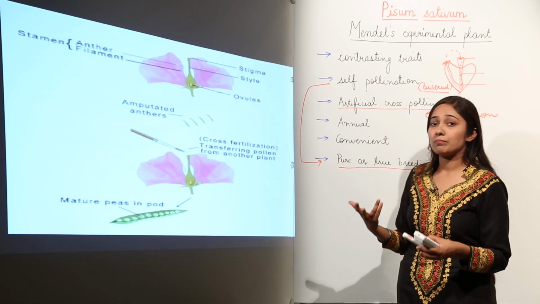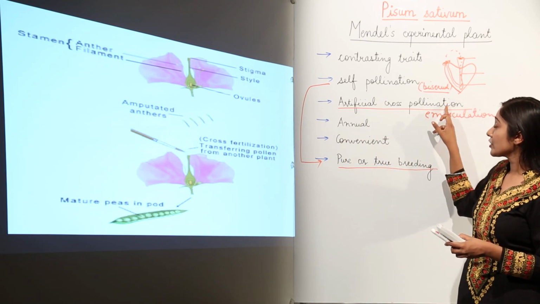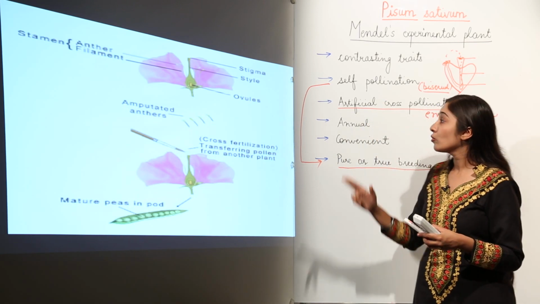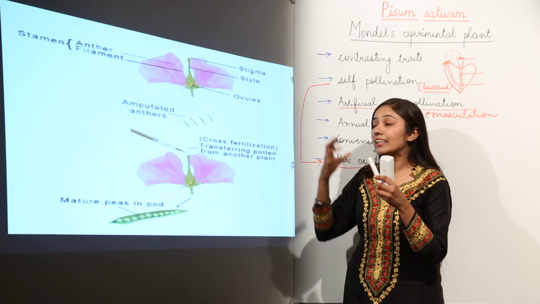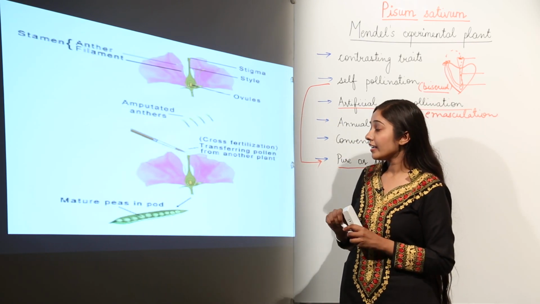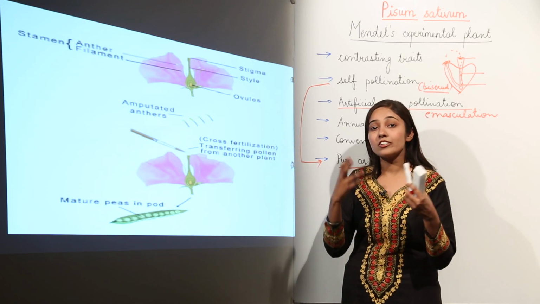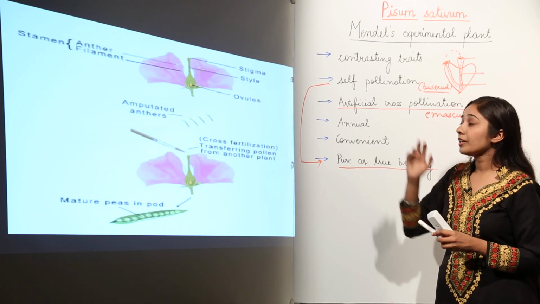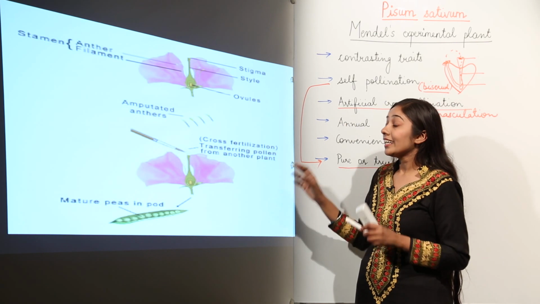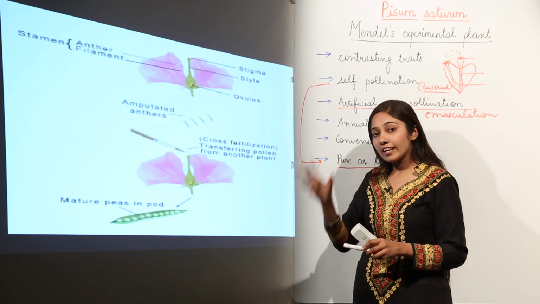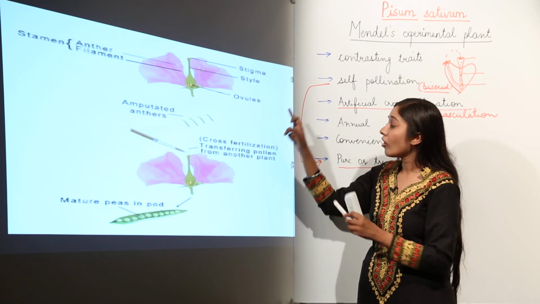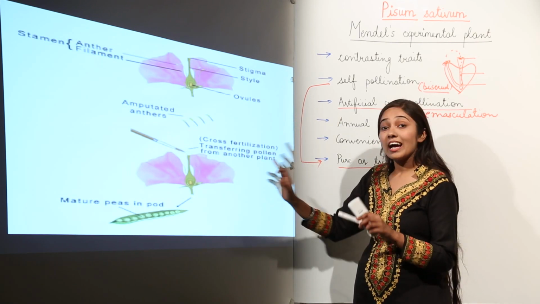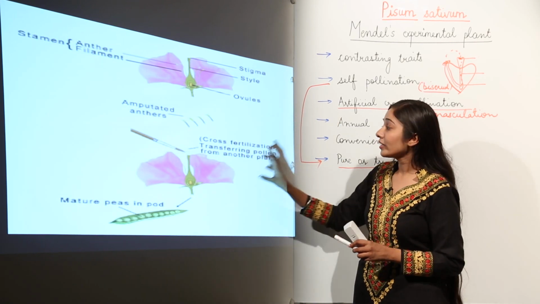Next, why he chose pea plant was artificial cross-pollination, which he achieved by a technique known as emasculation, in which he removed the stamen or the anthers from the flower so that he could have a desired trait. What he did was, when he removed the immature stamens, he dusted the pollen grains of the desired trait from some other flower on the flower in which he had removed the stamen, so he could get the desired result.